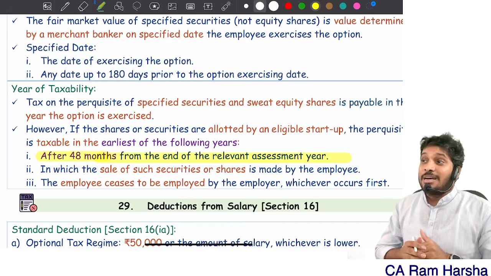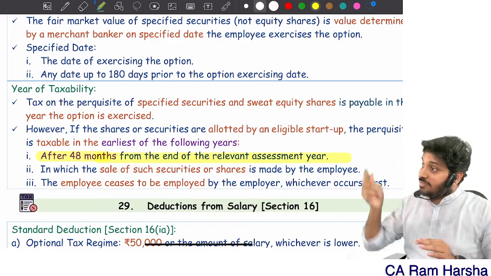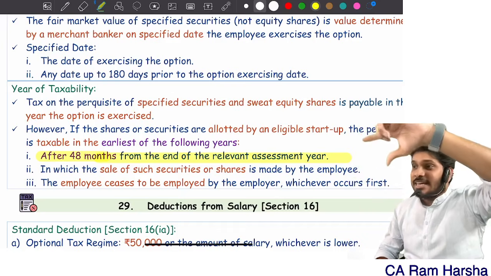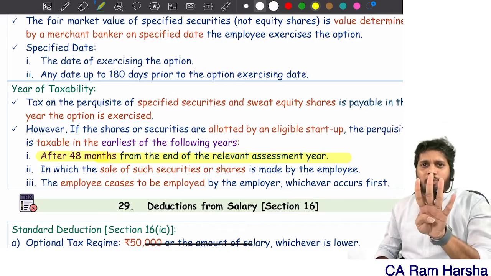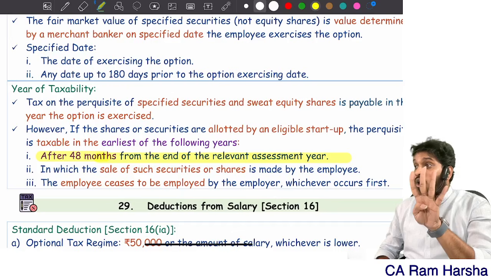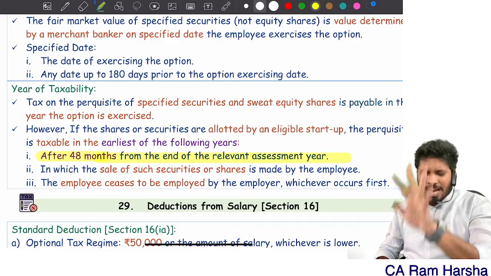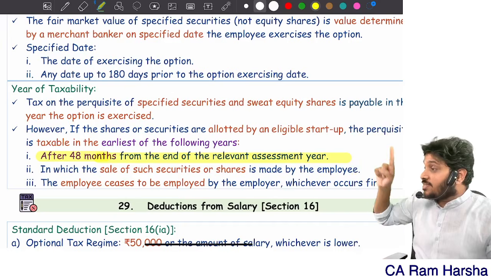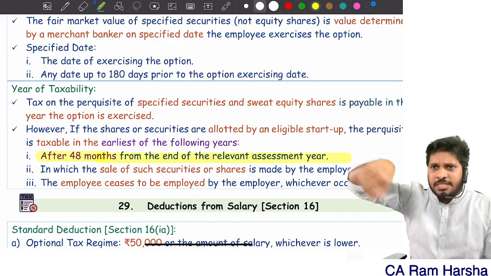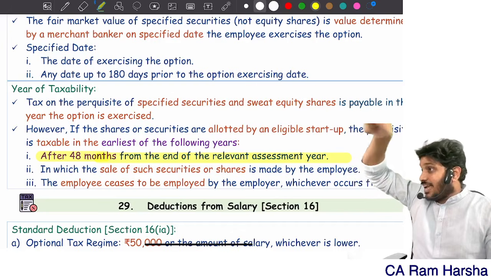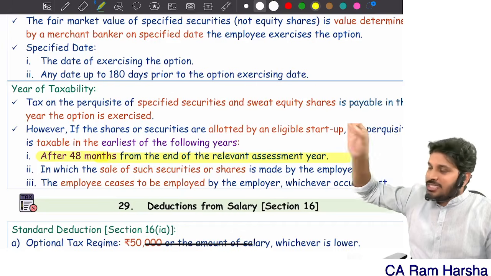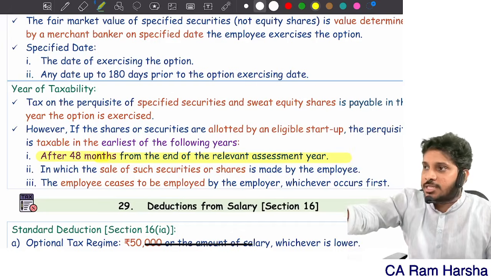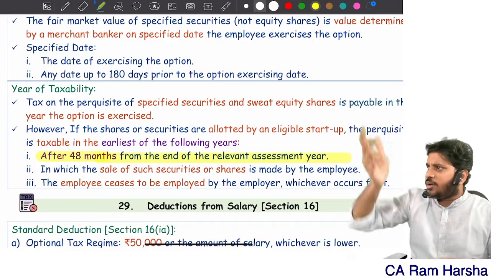Are you clear? Suppose before 48 months you left the company. Then the year in which you leave the company, it is taxable. If before this you sold the shares also, then the sale year it is taxable, whichever is earlier. So it is taxable in the year after 48 months from the end of the relevant assessment year, or the date of leaving the company, or the sale of those securities, whichever is earlier, not in the year of exercising the option. Remember, this kind of facility is only for eligible startup employees. For normal employees, the year you exercised the option, that year it is taxable. How much is taxable? The market value of the share, minus whatever amount you paid to the company.